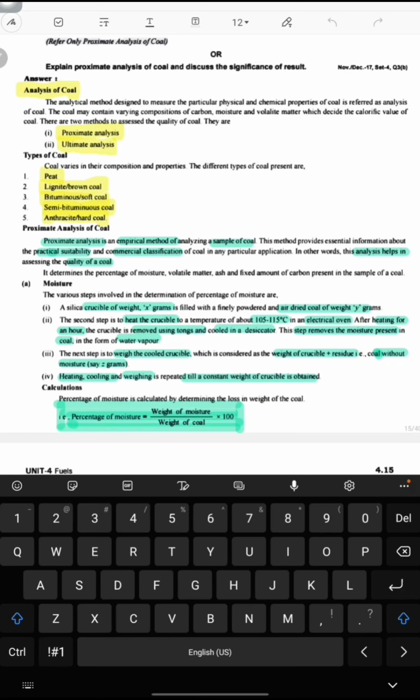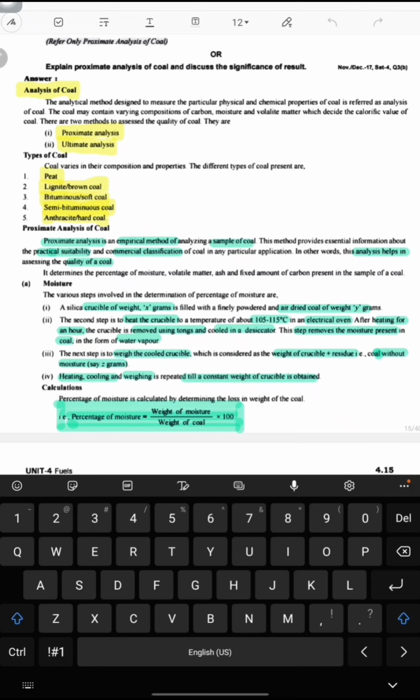That means the desiccator contains calcium chloride particles. These absorb the moisture in the coal. The third step is that we have to weigh the cooled crucible, which is considered the weight of crucible plus residue. Residue is the remainder after heating. After heating the coal, the remaining material is called the residue.